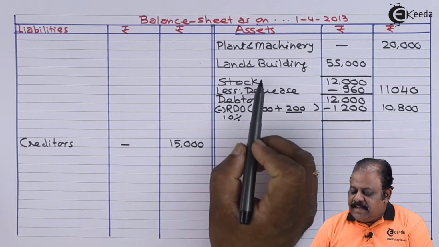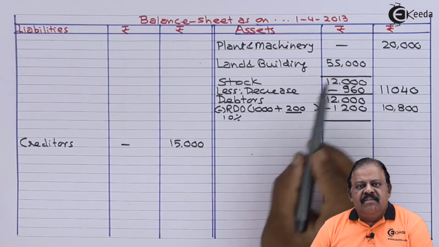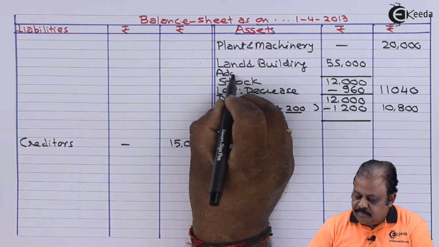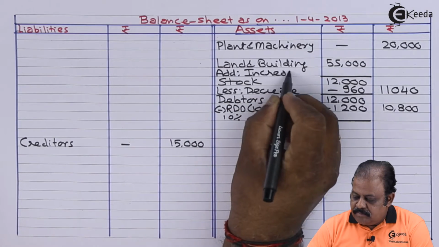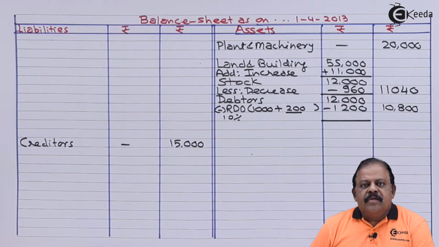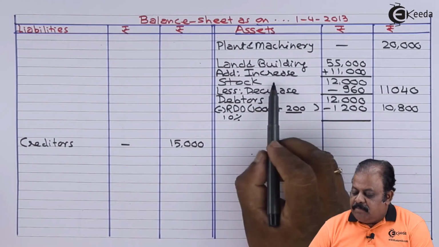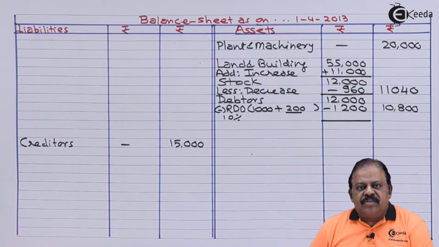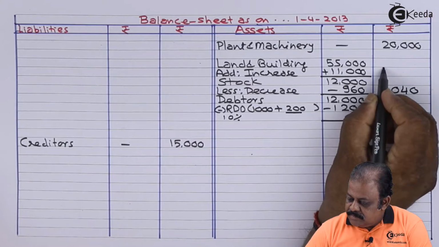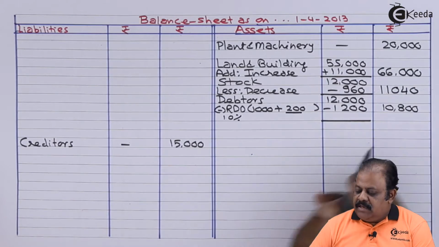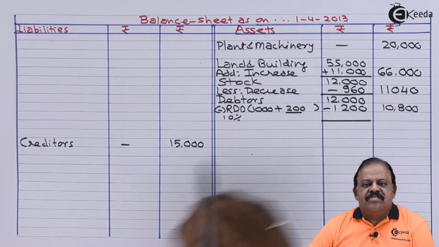In the balance sheet on the asset side, we have land and building 55,000. To this we are required to add this amount. It is added to the amount of land and building. 20% increase, amount is 11,000. New value of land and building 66,000.